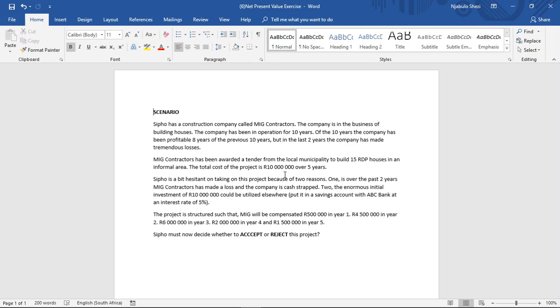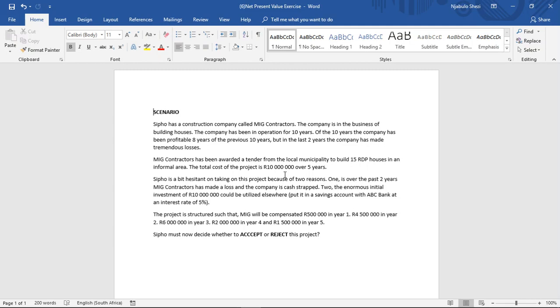Sipo has a construction company called MIG Contractors. The company is in the business of building houses. The company has been in operation for 10 years. Of the 10 years, the company has been profitable in 8 of the previous 10, but in the last 2 years, the company has made tremendous losses. MIG Contractors has been awarded a tender from the local municipality to build 15 RDP houses in an informal area. The total cost of the project is 10 million rand over 5 years.